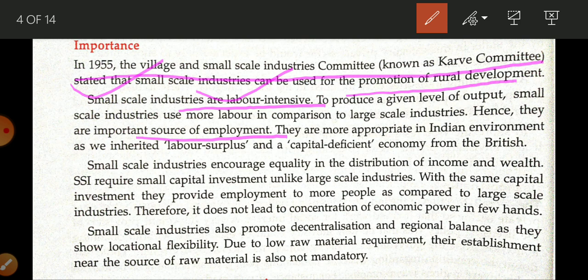Second thing, it is helpful in personal equality. It encourages equality in distribution of income. How? Because for establishment of a small scale industry, less money is required. So anyone can establish a small scale industry. So in this way it is helpful in personal equality, okay student.